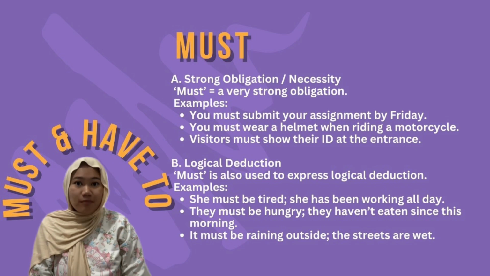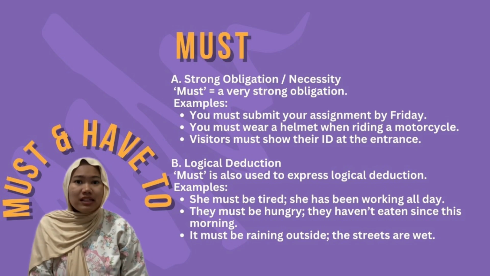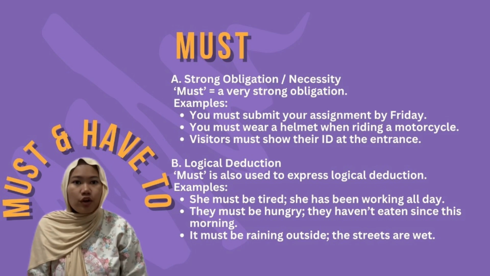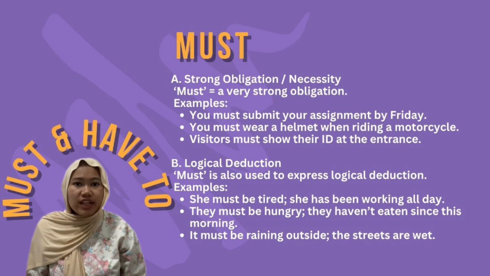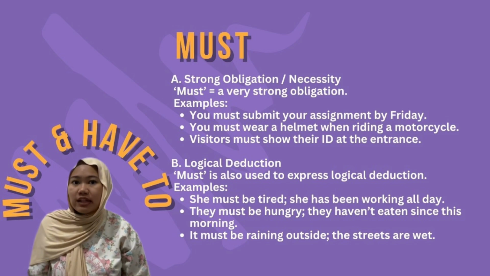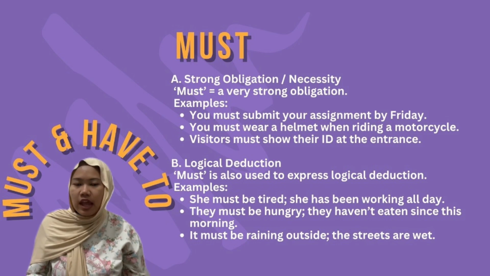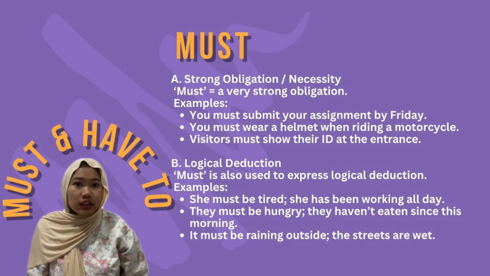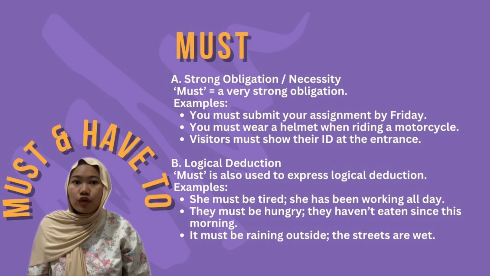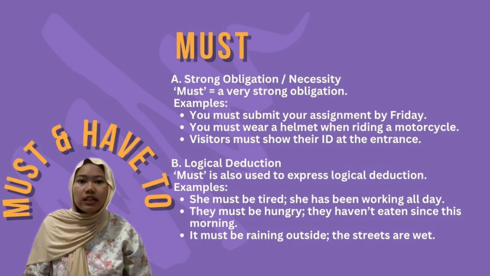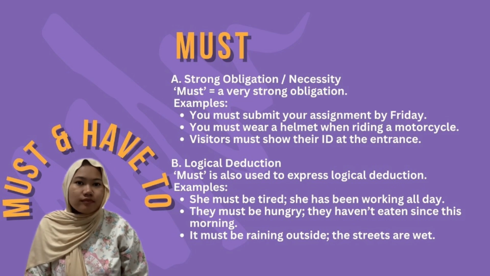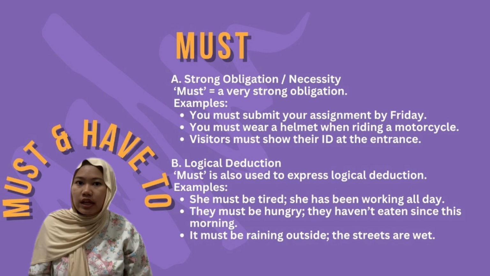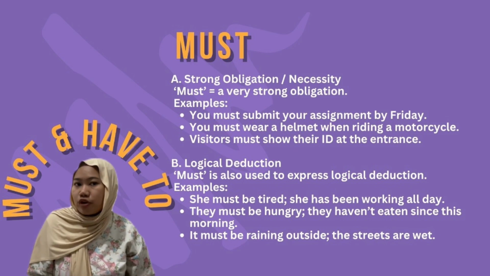Number 3, we have must and have to. Must can be used for strong obligation or necessity, expressing a very strong obligation. For example, you must submit your assignment Friday. You must wear a helmet when riding a motorcycle. And then must can also be used for logical deduction, a logical conclusion. For example, she must be tired. She has been working all day. They must be very hungry. They haven't eaten since this morning.